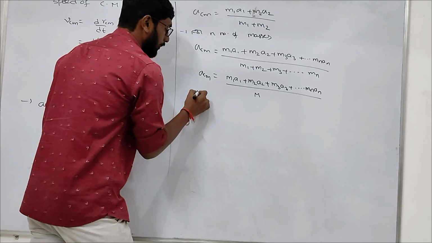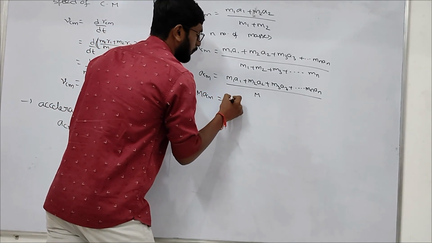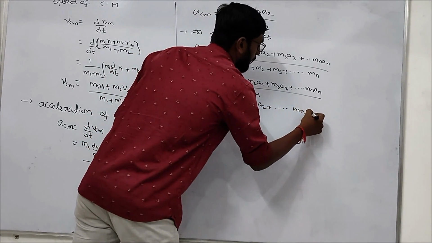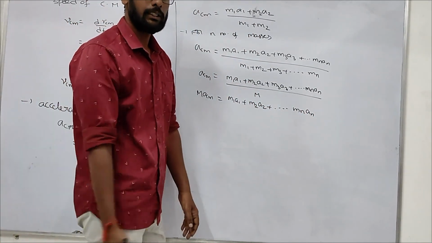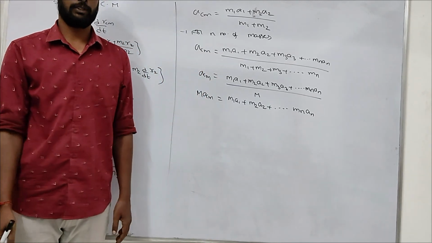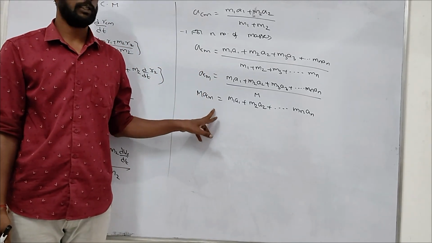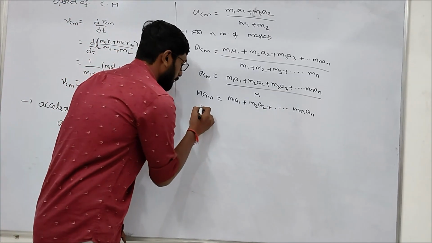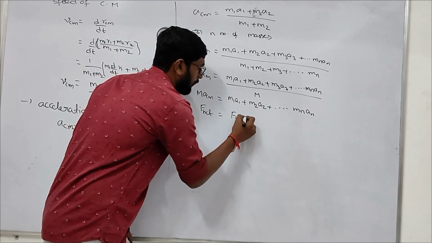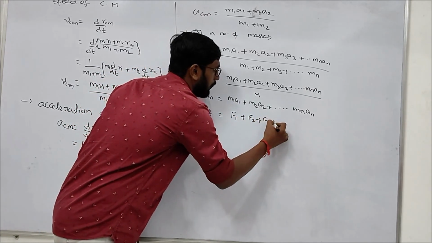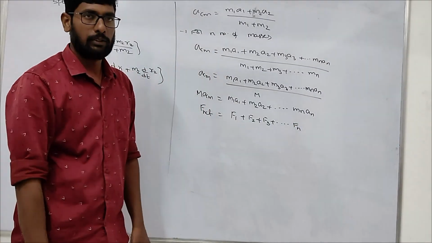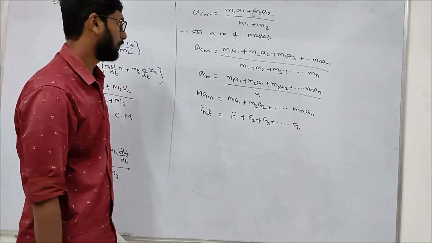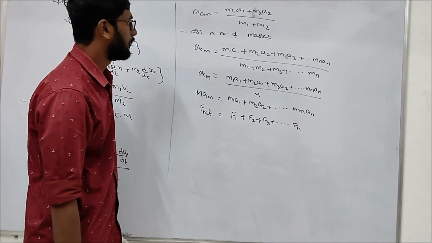Now if you bring this M here, M into a center of mass equals m1 a1 plus m2 a2 and so on up to mn an. So this M into a is what? Force. So this is the net force acting on the system. This is the force acting on the first mass, force acting on the second mass, right? So this will be F net, F net equals F1 plus F2 and so on. So the force acting on the center of mass is nothing but the sum of the forces acting on the individual masses. Right? So this is one thing.